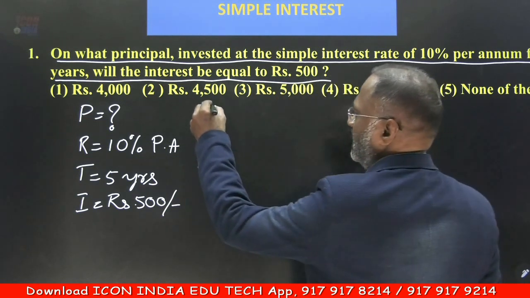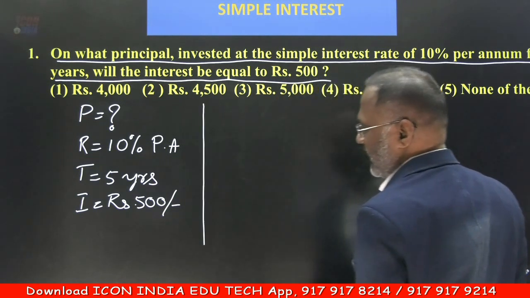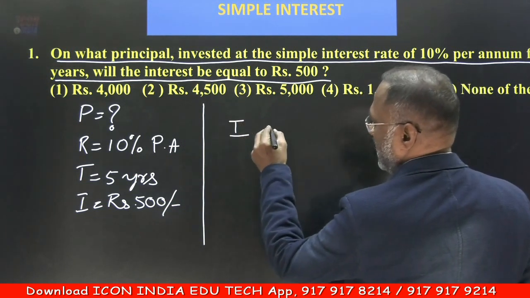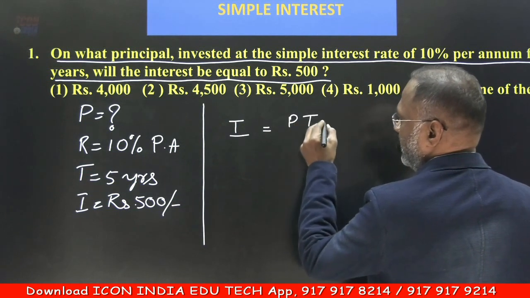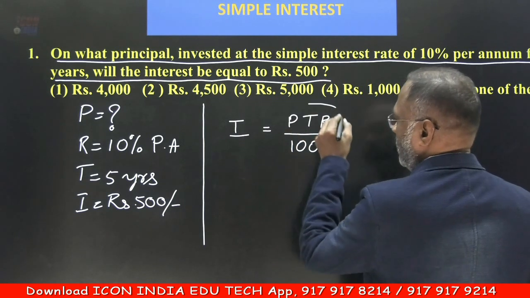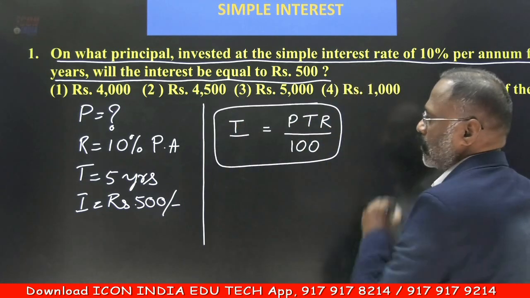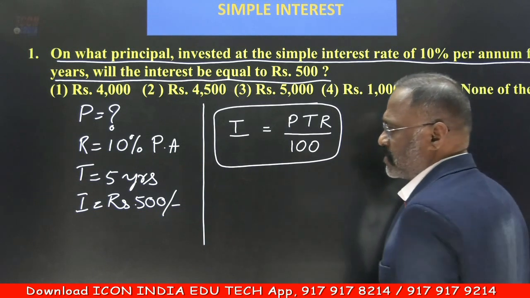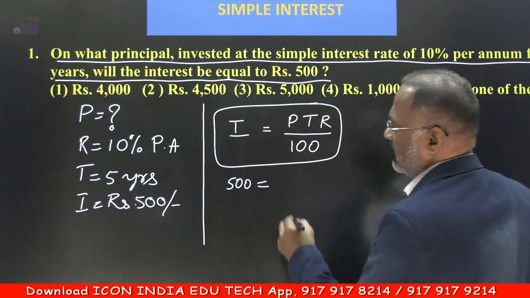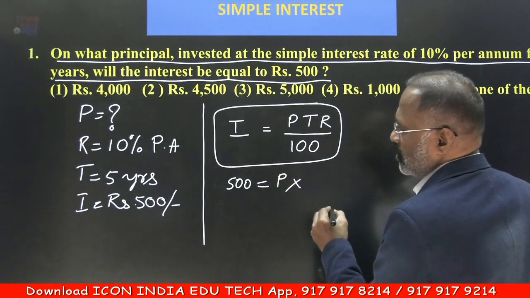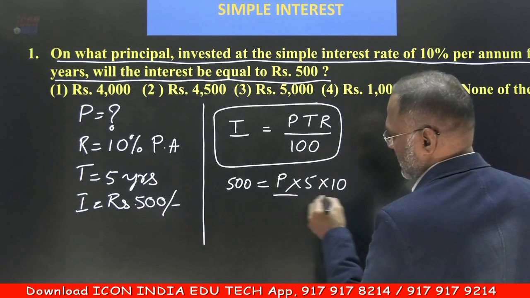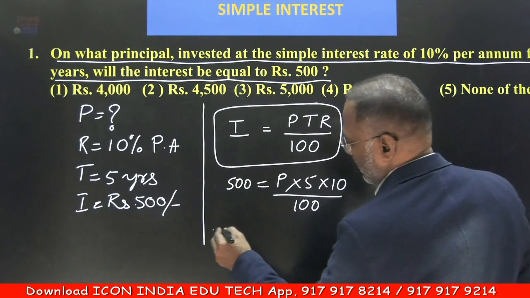Very simple, you just apply the formula that you know, I is equal to PTR by 100, which we have already seen. Now simply substitute: 500 is equal to principal, we don't know, time 5 years, and rate of interest 10, that is by 100 here. Now your P will be,